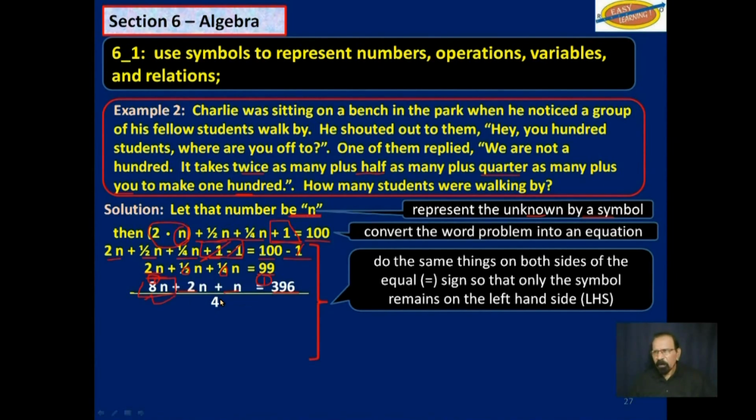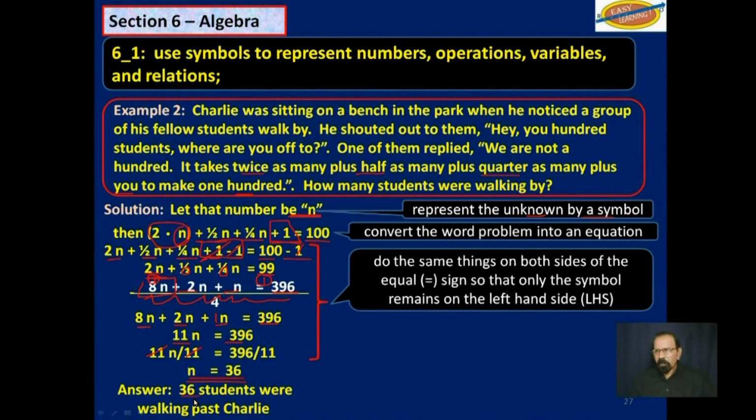Now we can get rid of that 4 down there. And this is the equation we have: 8n plus 2n plus n is equal to 396. Well, 8n plus 2n plus 1n is 11n, and that is equal to 396. Divide both sides by 11. That will get rid of the 11 there. And that will give you n is equal to 36. So 36 students were walking past Charlie, as we discovered from the previous slide when we were guessing.